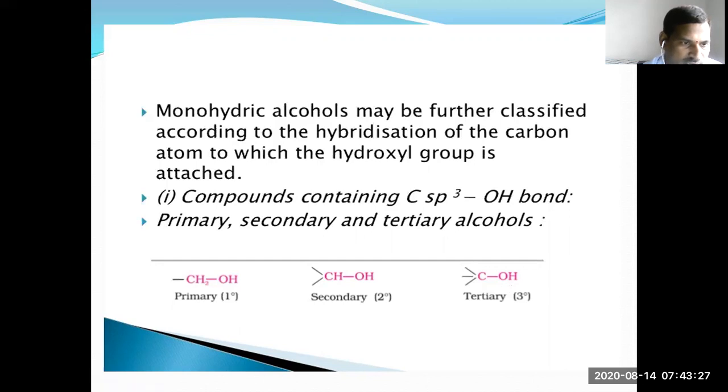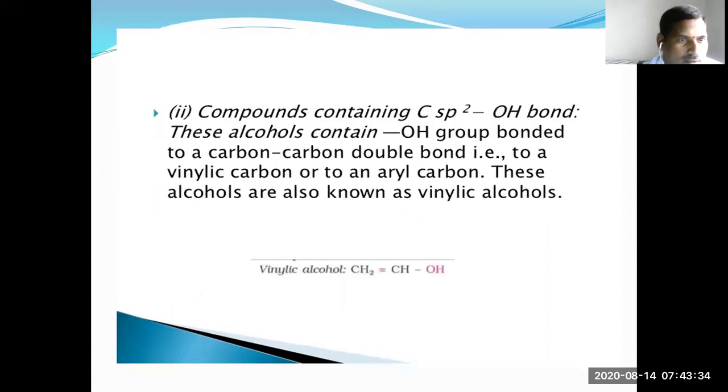These OH groups are attached with sp3 hybridized carbon. Whereas when the OH group is attached with sp2 hybridized carbon, that is a vinylic carbon, and the alcohol is called vinylic alcohol or vinyl alcohol.